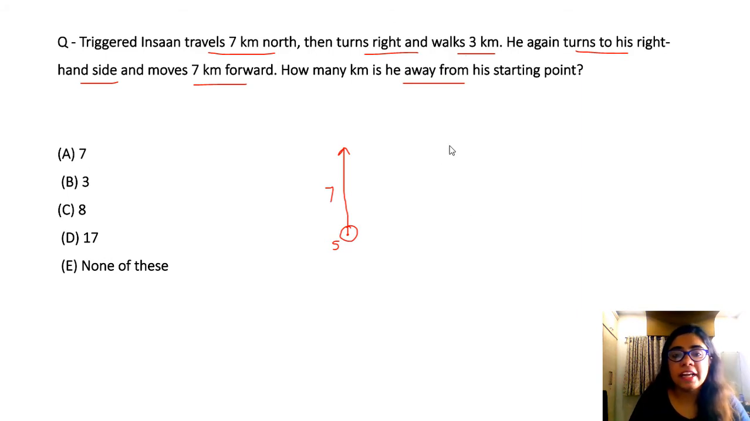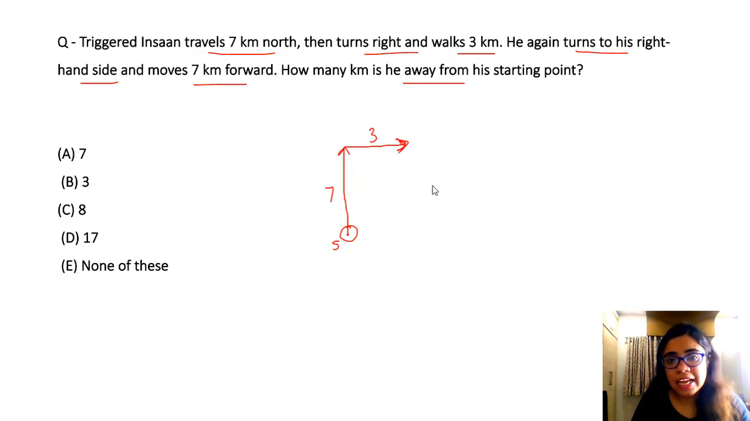He then turns right, walks 3. So from here he went right and he traveled for 3 kilometers. He again turned to his right and moved 7 kilometers. Look, from here this is east direction. From here he is taking a right. So where will he go, up or down?